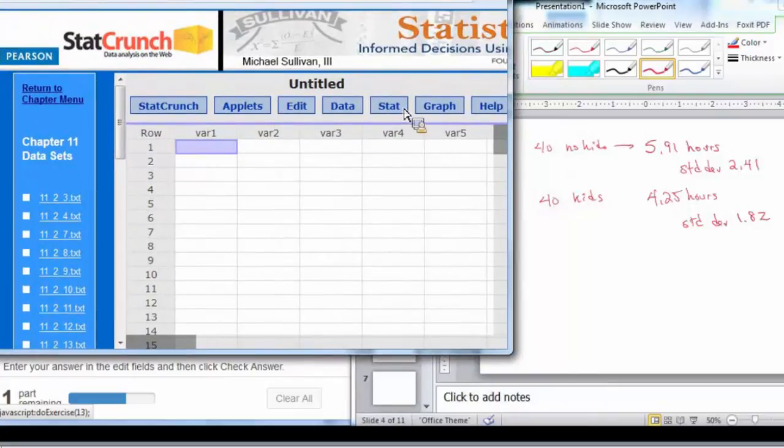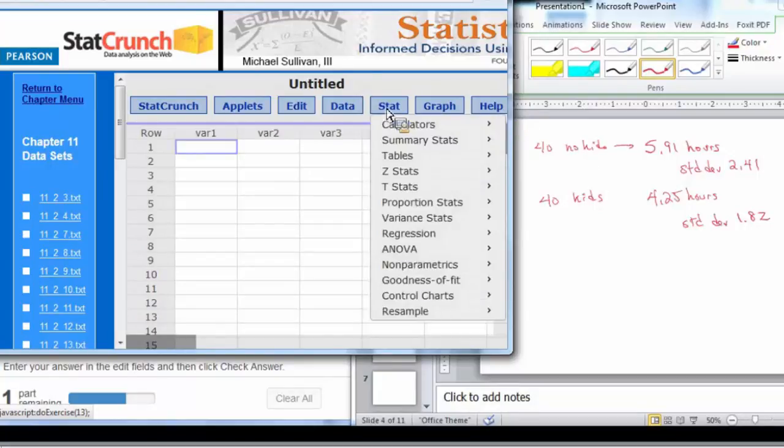So these are two independent samples, because the first adult who has no kids and the first adult who has kids, there's no reason to believe that they have any relationship to each other. Okay, so there are two independent samples.